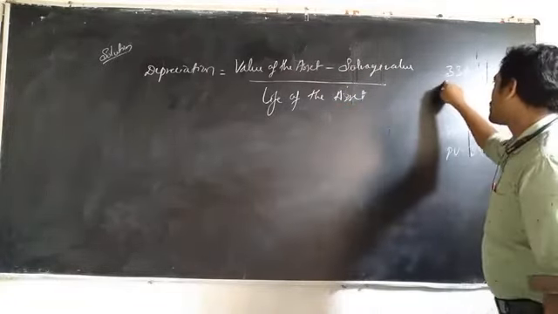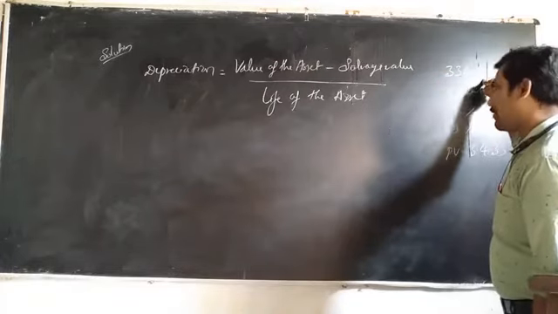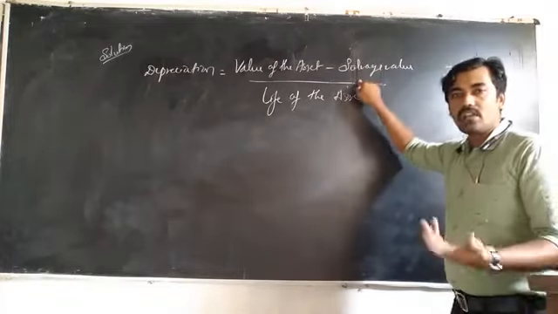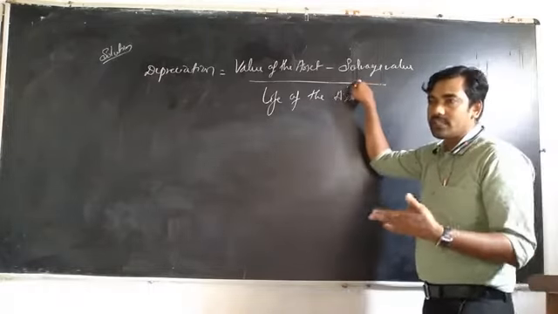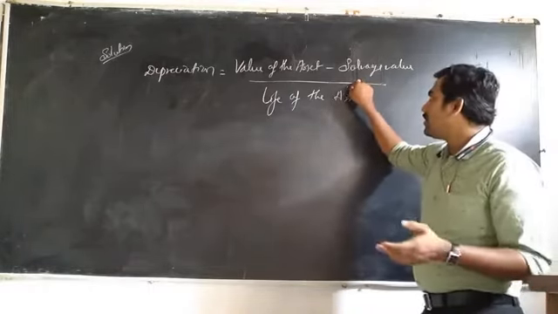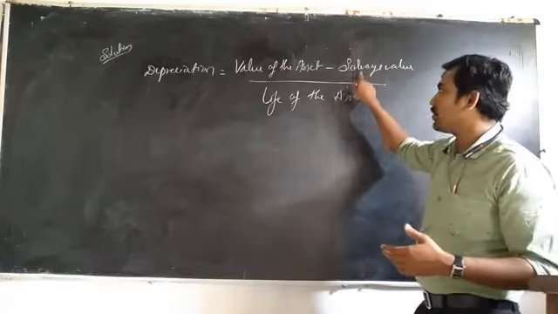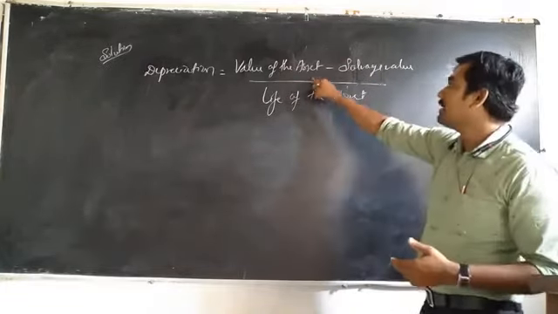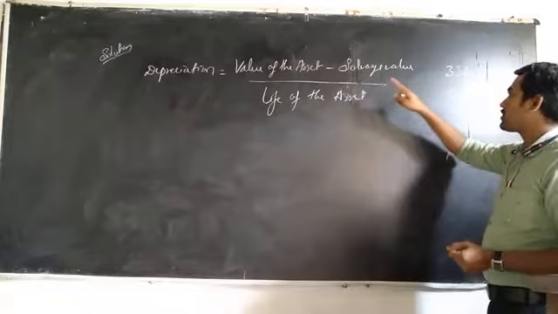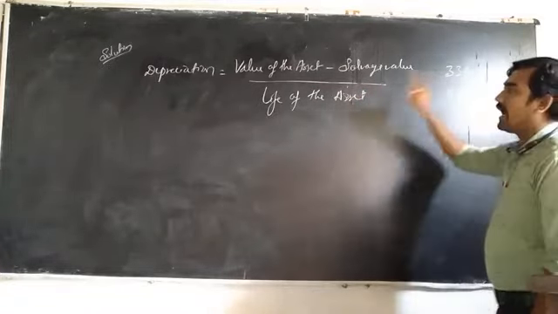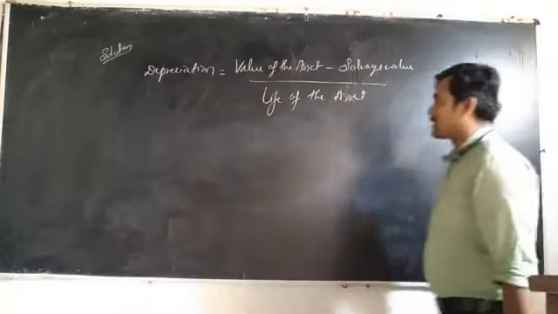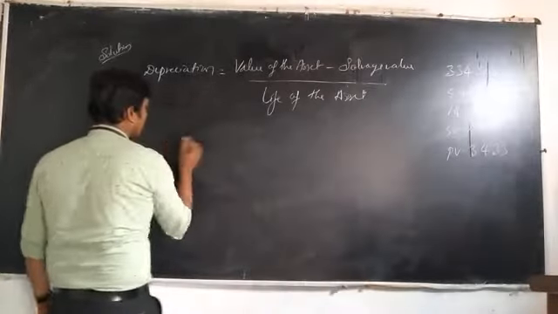The cost of the machinery is 3,34,300. And there is no salvage value given in this problem. It is mentioned particularly that there is no salvage value, so only the cost value is given. So the value of the asset is 3,34,300 and the life of the asset is 5 years. Therefore the depreciation we can easily find out.